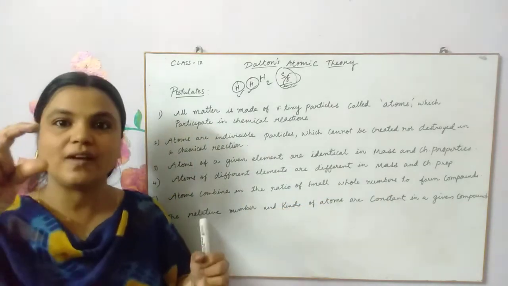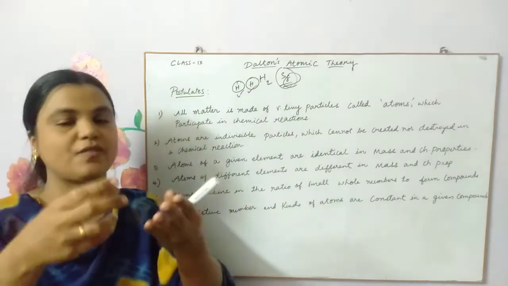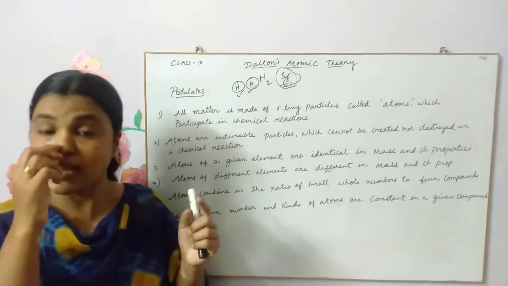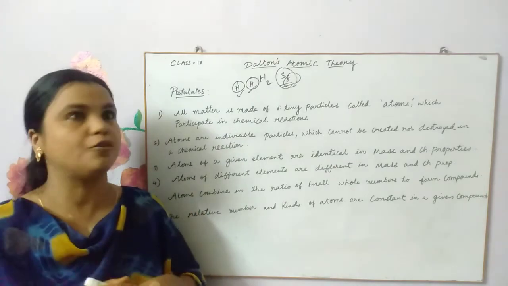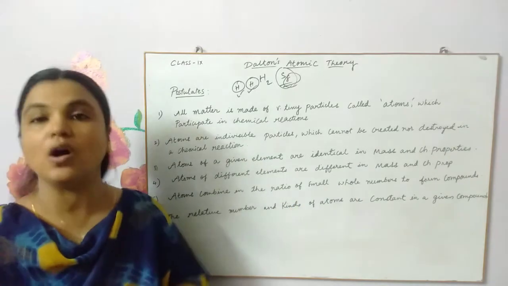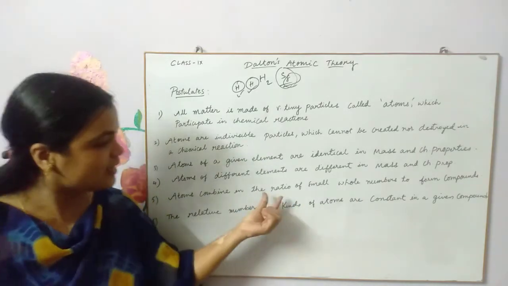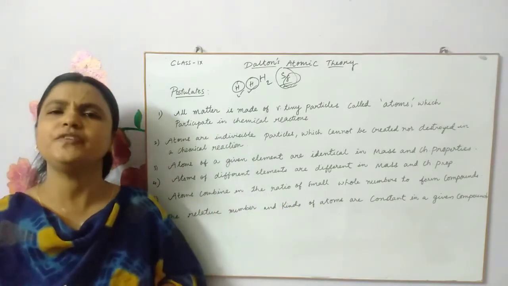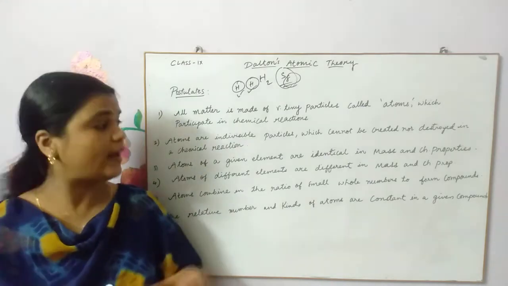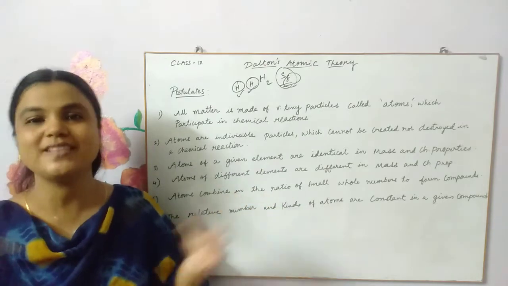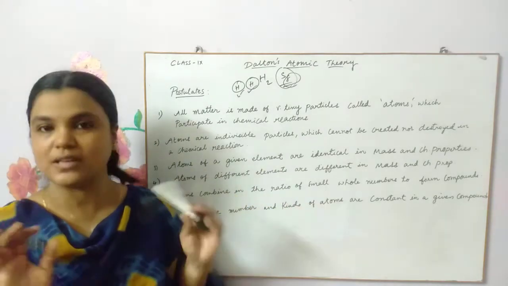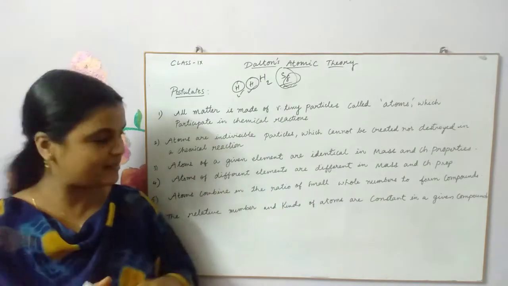One molecule of one element combines with 2 molecules of another element, something like that, in whole numbers actually, not in fractions or anything like that, in complete whole numbers to form compounds. This is nothing but what we learned under the law of definite proportions. Compounds are formed when the elements combine in a fixed ratio, and that ratio will always be in the form of whole numbers, small whole numbers.